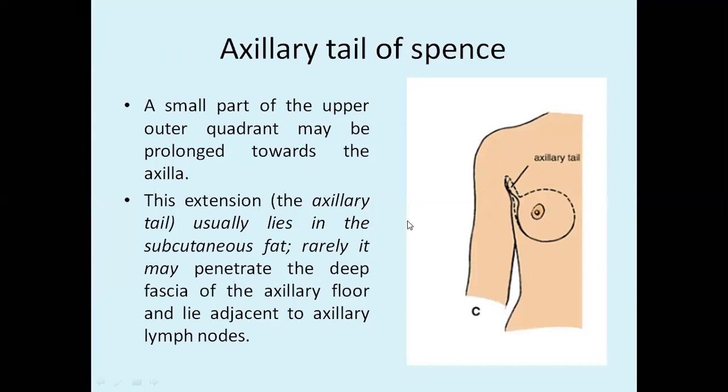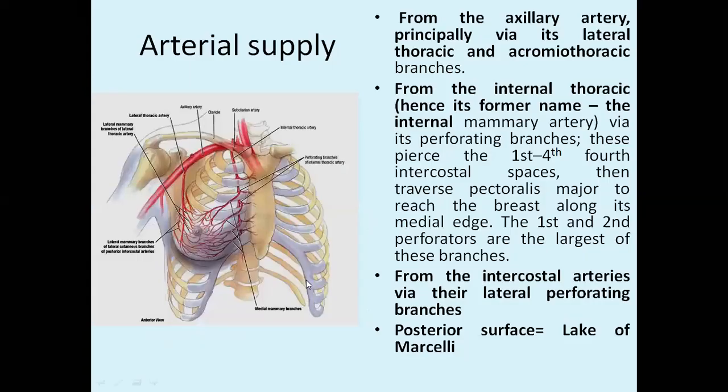Okay. Then we will talk more when we are doing lymphatic drainage. Now, after that, let us see the arterial supply. What are the arteries we have? From the subclavian artery, you have one artery which is running down like this. You call it the internal thoracic artery or internal mammary artery. This artery we have studied in detail when we were doing thorax.